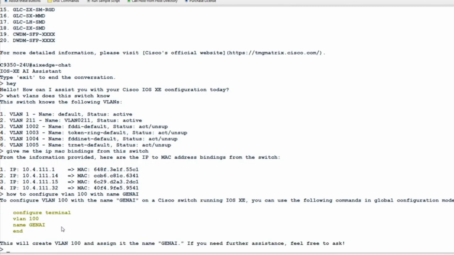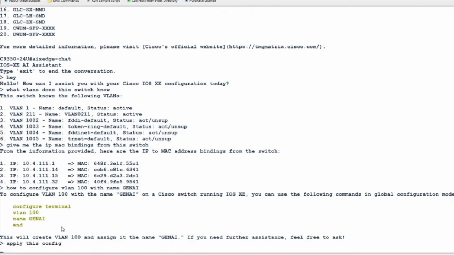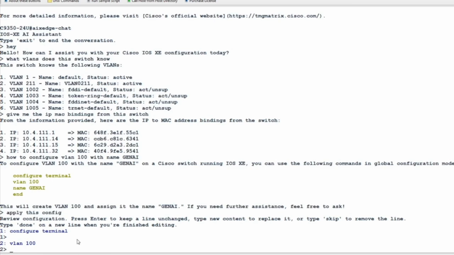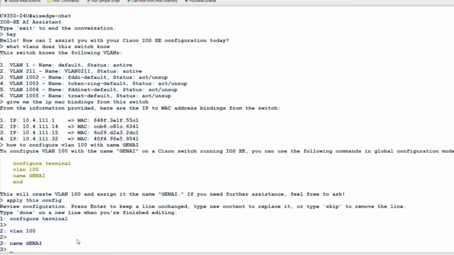What you see here in yellow, these are commands that are identified by AIxEdge, commands that could be applied on the switch. And let's say we want to apply them. Okay, what you see here, basically AIxEdge makes us double check the commands that we want to apply on the switch. So we agree with configure terminal. VLAN 100, that's okay. Let's change the name here. Name GenAI-mod.